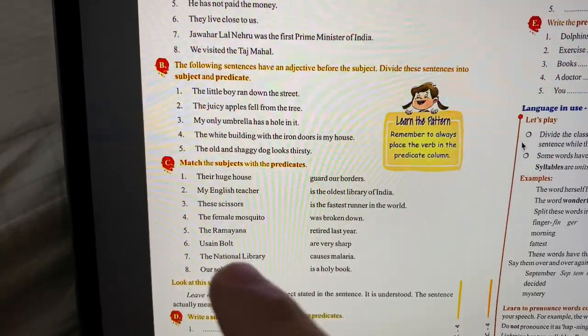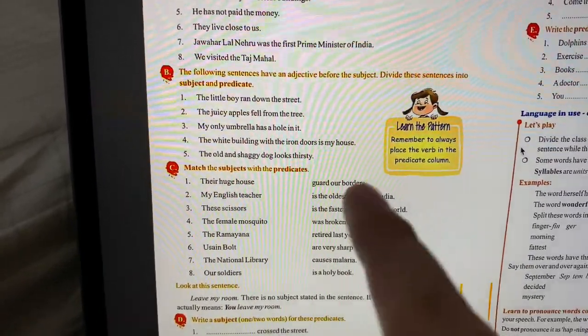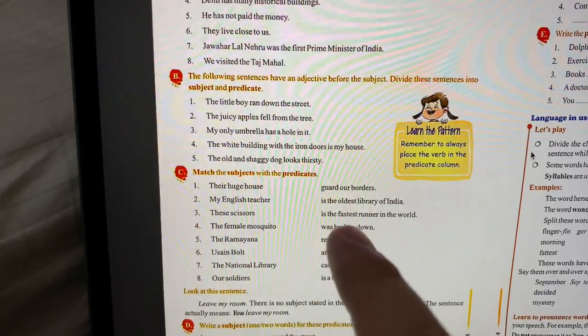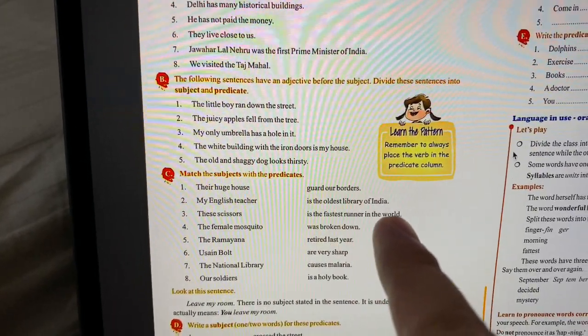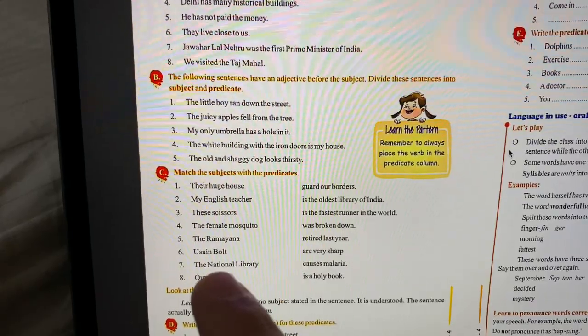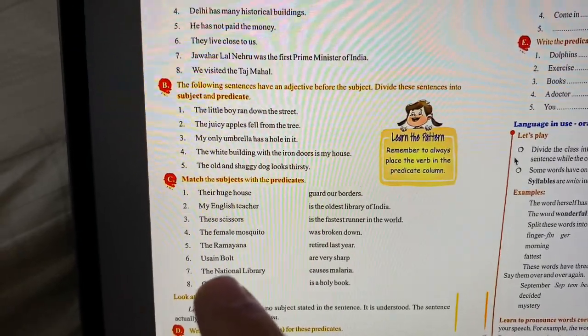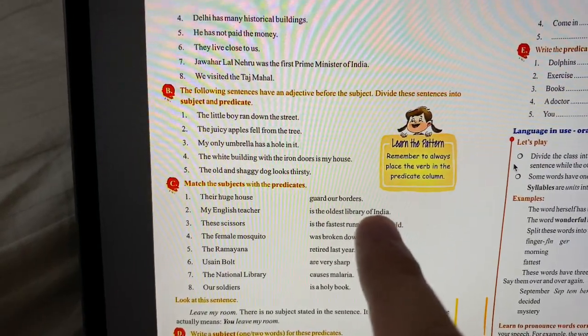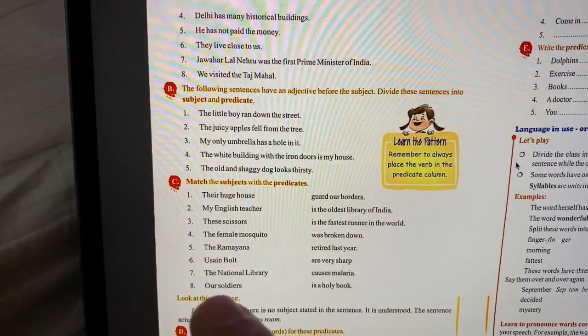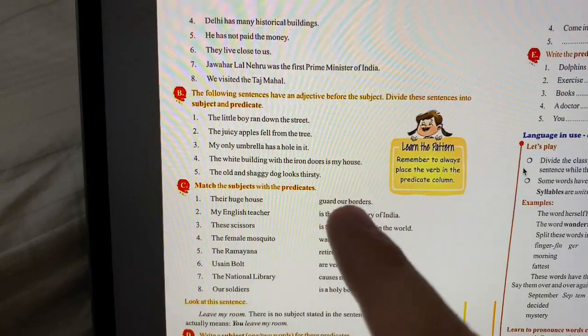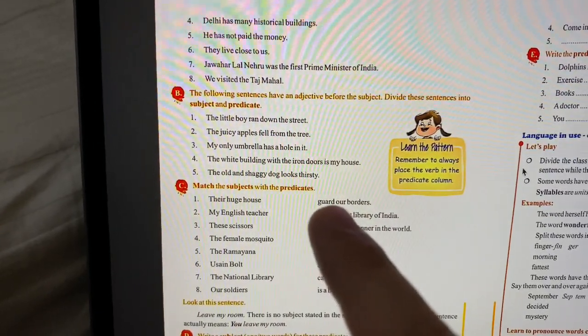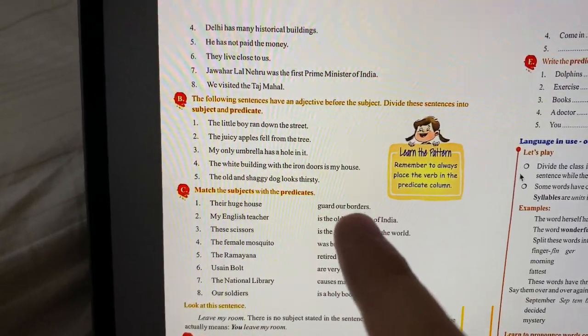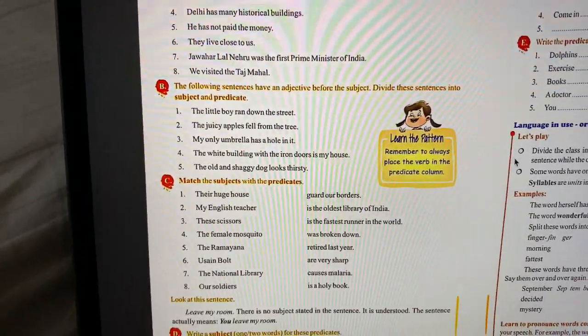Okay. The next one says "Usain Bolt," that needs to be matched with "is the fastest runner in the world." The next one, "the National Library," this needs to match with "is the oldest library of India." Okay. Then we have "our soldiers," that needs to be matched with "guard our borders." Okay. So using a pencil, they need to match these two columns. Okay.